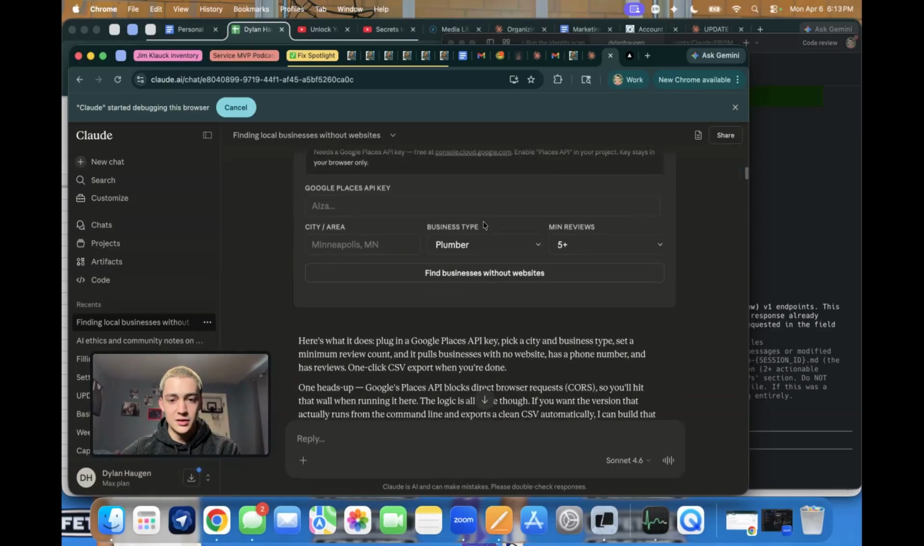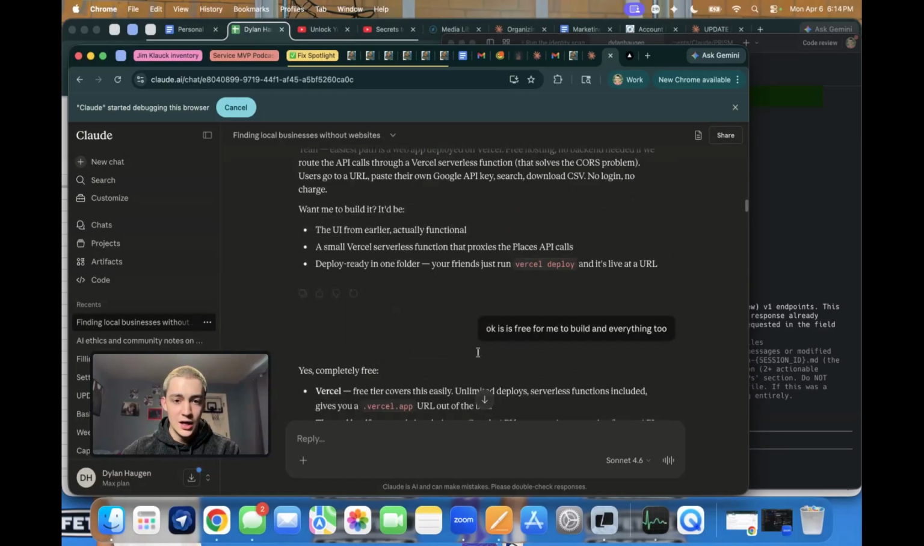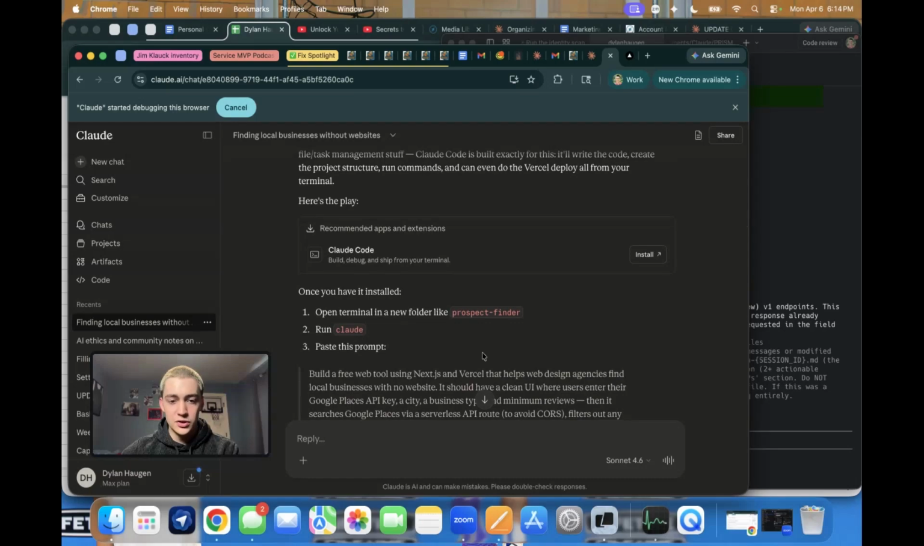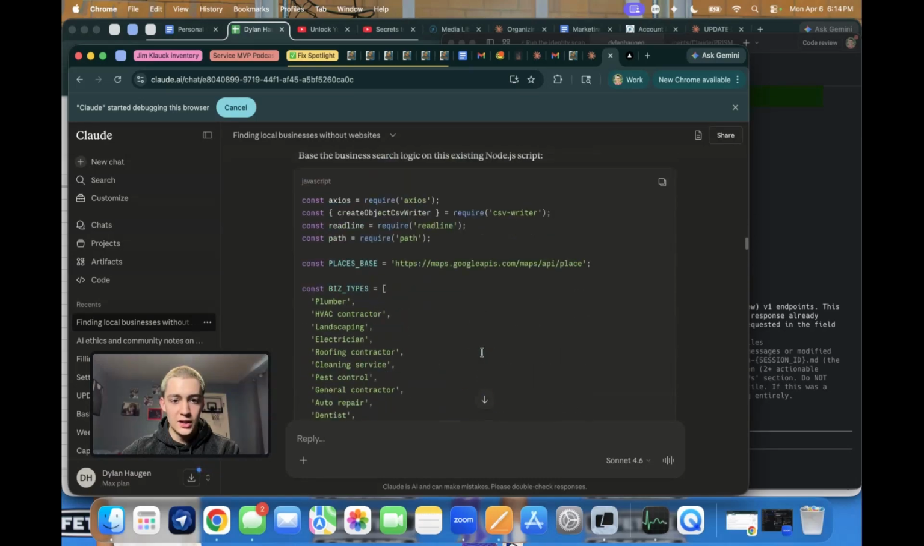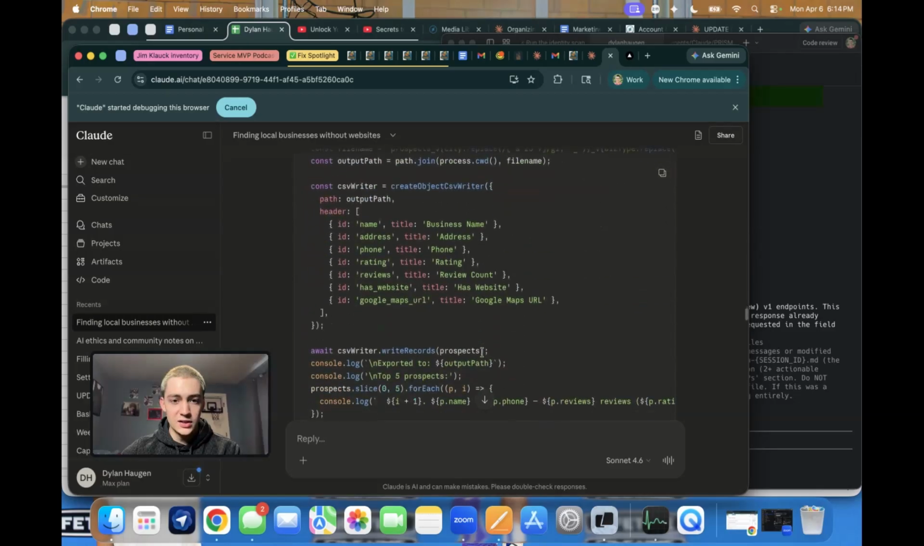It looks great, obviously, but I can't really use it and I can't share it with people unless it's out there. So I was like, okay, let's see, what should I do? Should I give it to Claude Code? And it gave me this prompt here to give to Claude Code with all the logic and stuff like that.